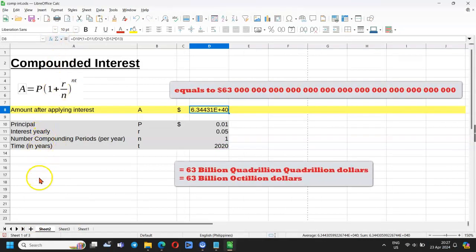If you want to express it in millions or billions, here it is. 63 billion quadrillion or 63 billion octillion dollars. This is the power of compounded interest.